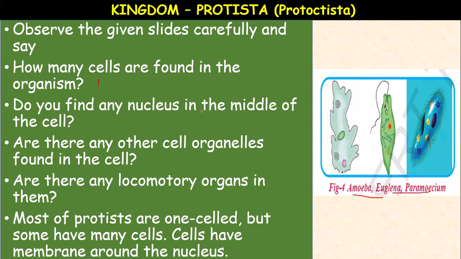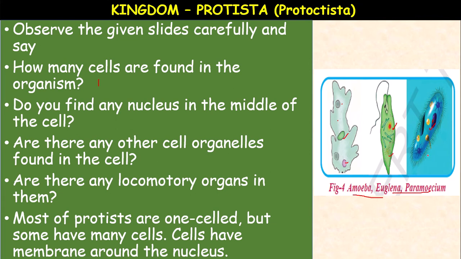Do you find any nucleus in the middle of the cell? Yes, nucleus is present. Next, are there any other cell organelles found in the cell? Yes, food vacuole, cytoplasm, blepharoplast, flagellum, spiral chloroplast and contractile vacuole are present.